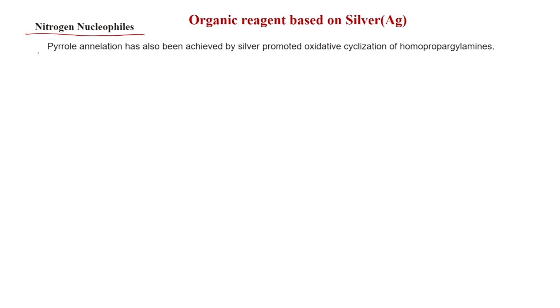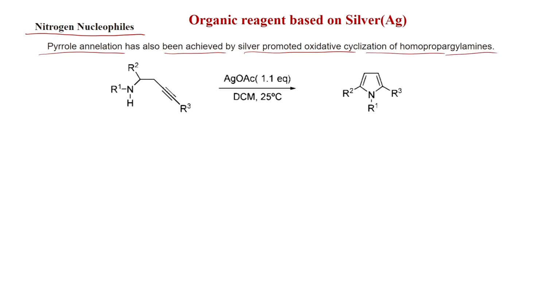So, pyrrole annulation has also been achieved by silver promoted oxidative cyclization of homopropargylic amines, like this one, a homopropargylic amine.